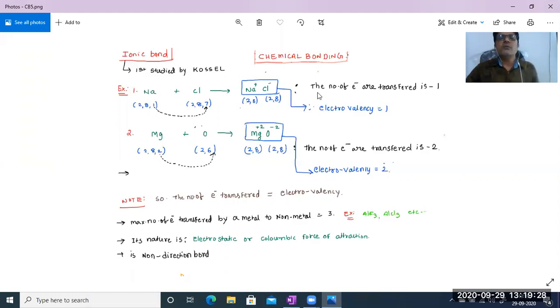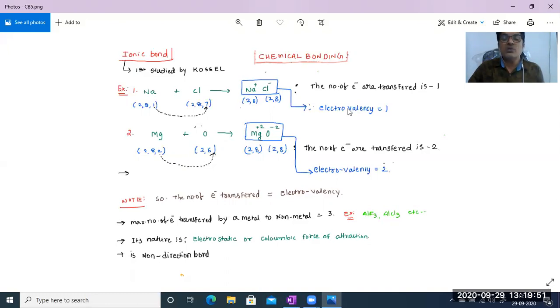Now tell me, how many electrons are transferring? Only 1 electron is transferring, isn't it? From sodium to chlorine, only one electron is going to be transferred. So depending upon the transfer of this electron, simply we can say it is electrovalency.